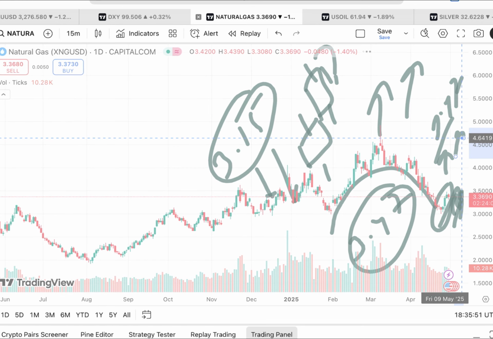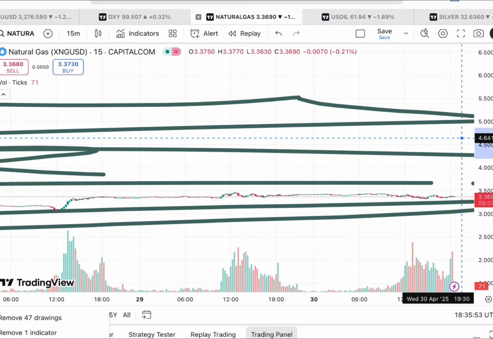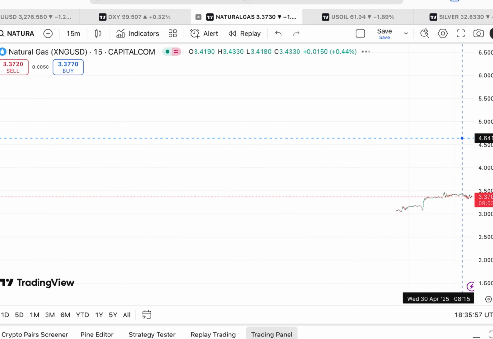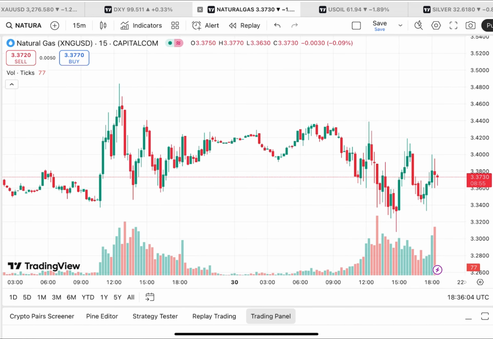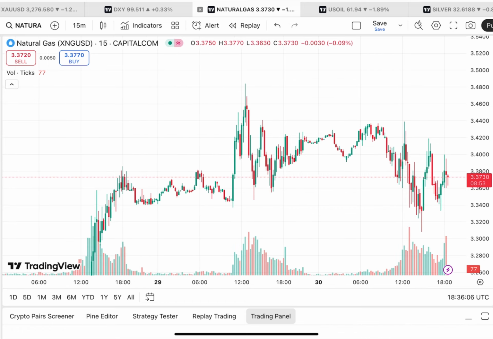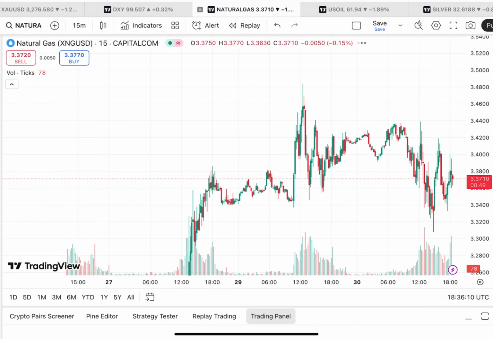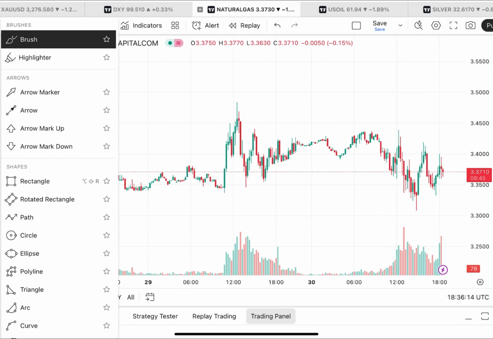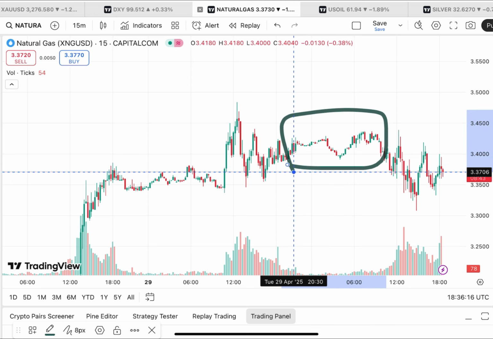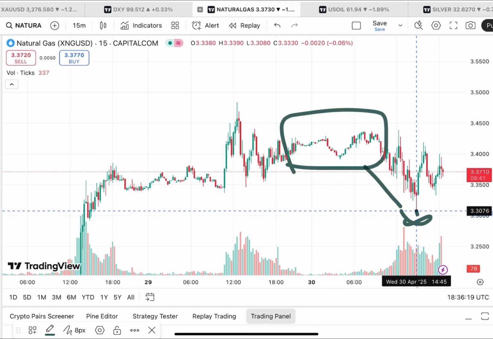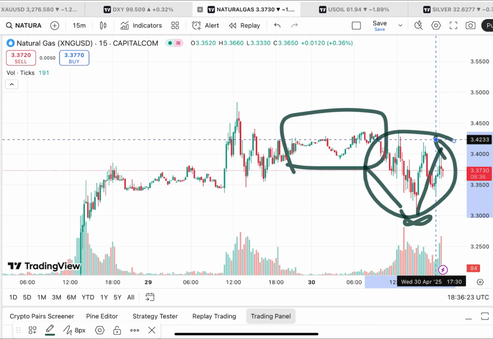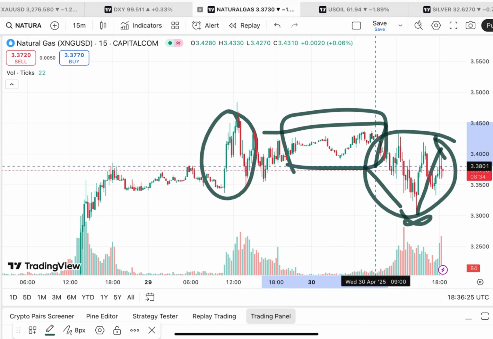If I show you a 15 minutes chart, you will see how the price is moving. If you are looking for a longer view, you have to understand that natural gas is not making so much volatility as compared to what we have seen previously. If you look at this trend, it was moving in this particular zone on the 15 minutes chart, and then there is a sharp fall, a swing formed, then it came up again.